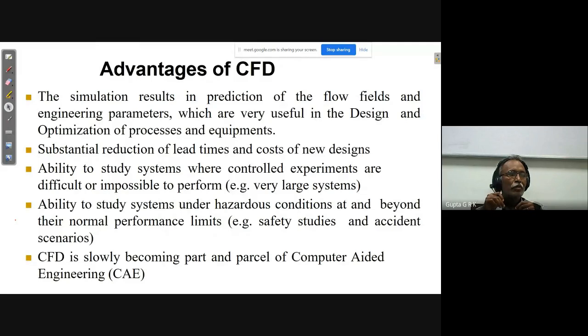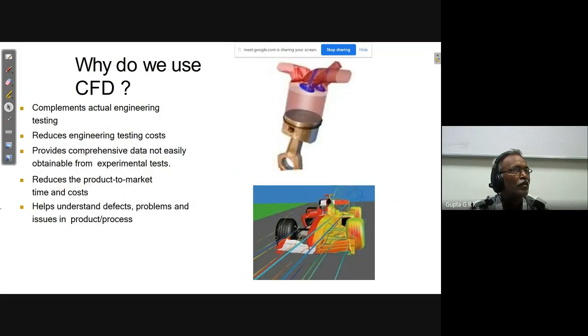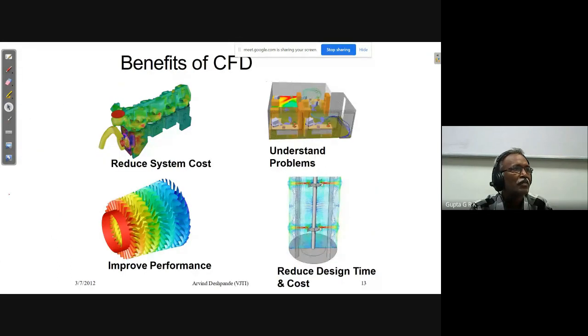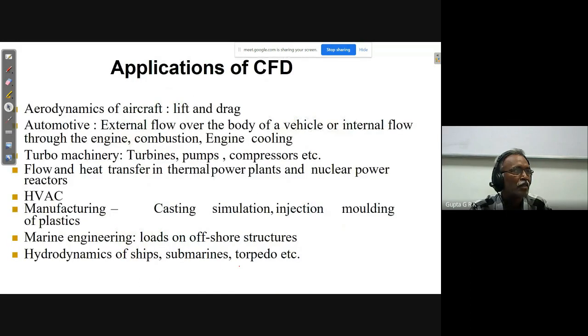And CFD is slowly becoming part and parcel of computer-aided engineering. Okay, so slowly it is becoming a part of computer-aided engineering. And why do we use CFD? Because it complements actual engineering testing and reduces engineering testing costs and provides comprehensive data not easily obtainable by experimental results, and reduces the product to market time and costs, and helps understand defects, problems, and issues in product and process. Okay, the various applications are given.